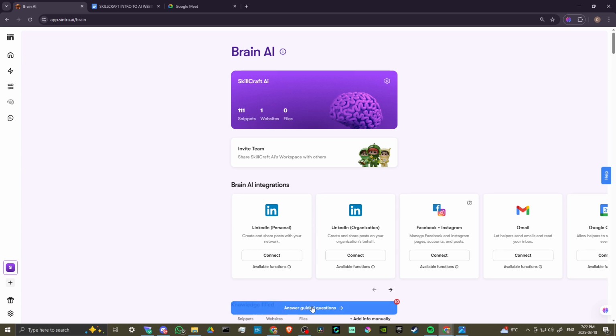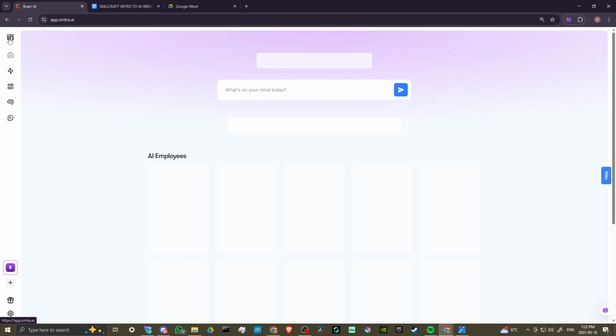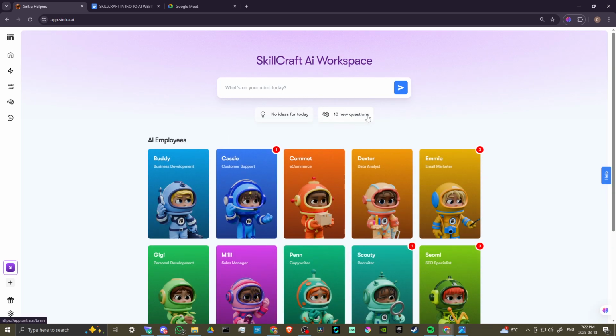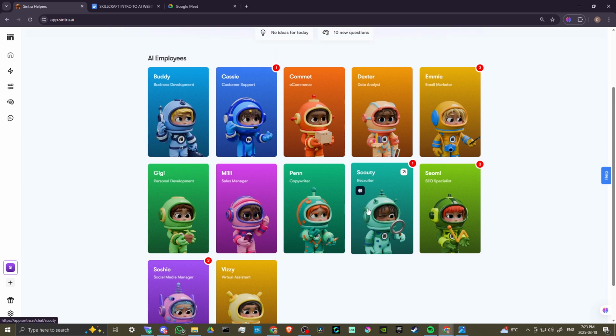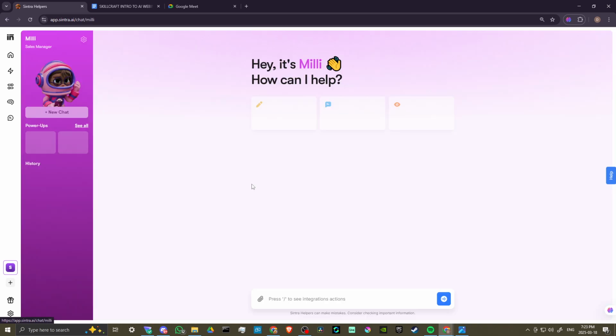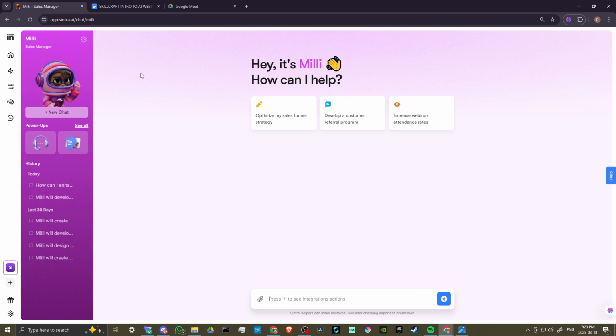Here where it says answer guided questions, we have 10 questions we can answer. When we log in at the beginning, you'll see that option here as well. So if you don't know where to start, it's always a good idea to start with your ideas, start with your questions, and that's just going to give Sintra more information to really dial things in for your company. So let's go ahead and head back to Millie. Here she is.